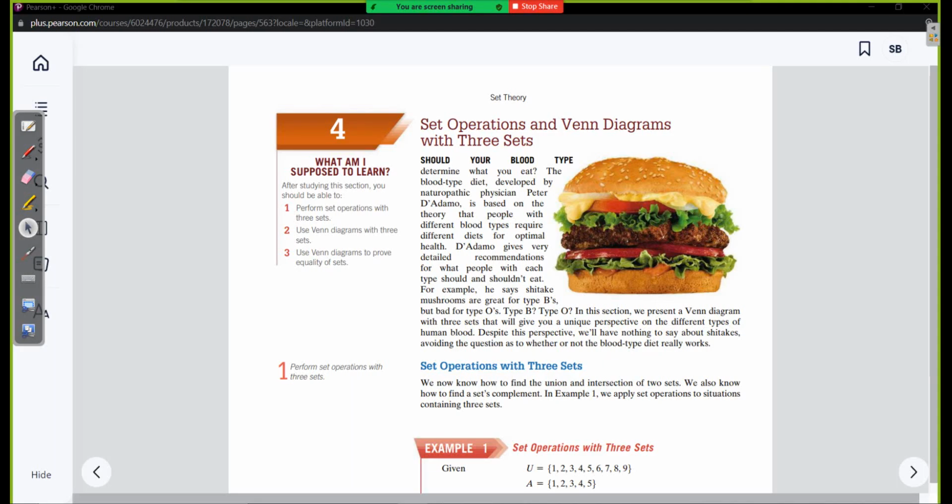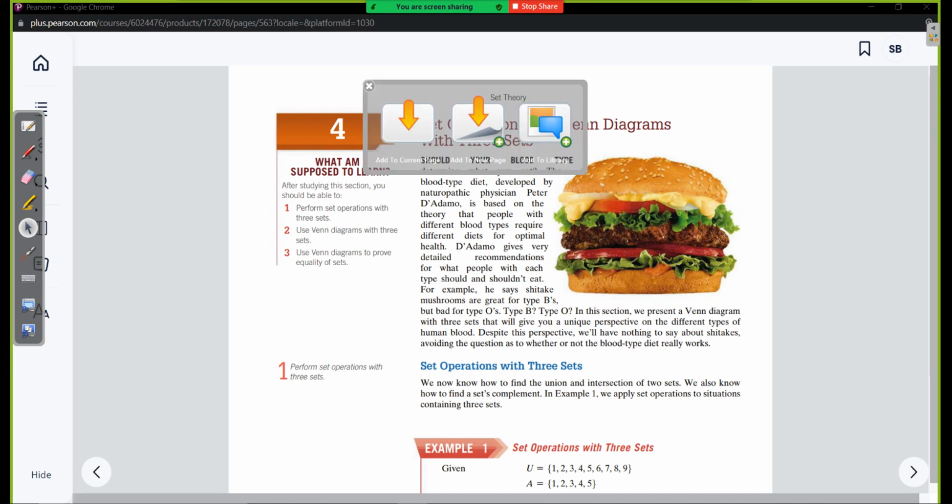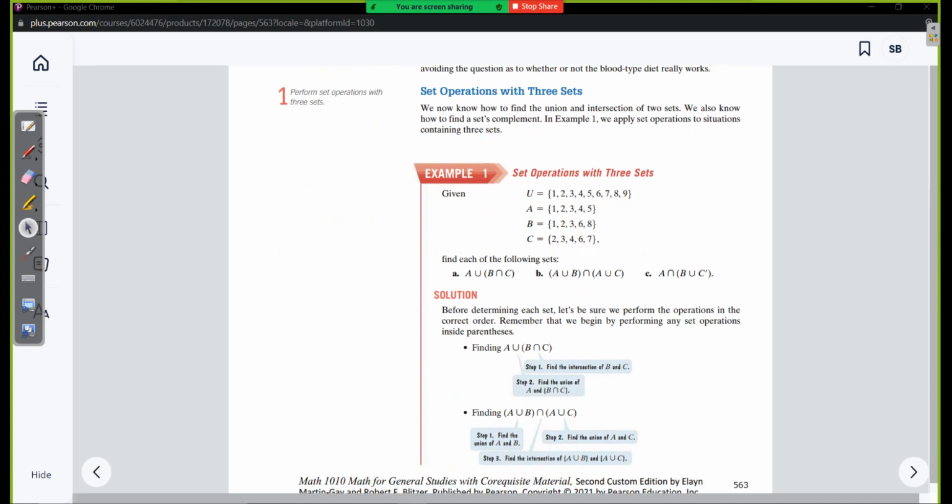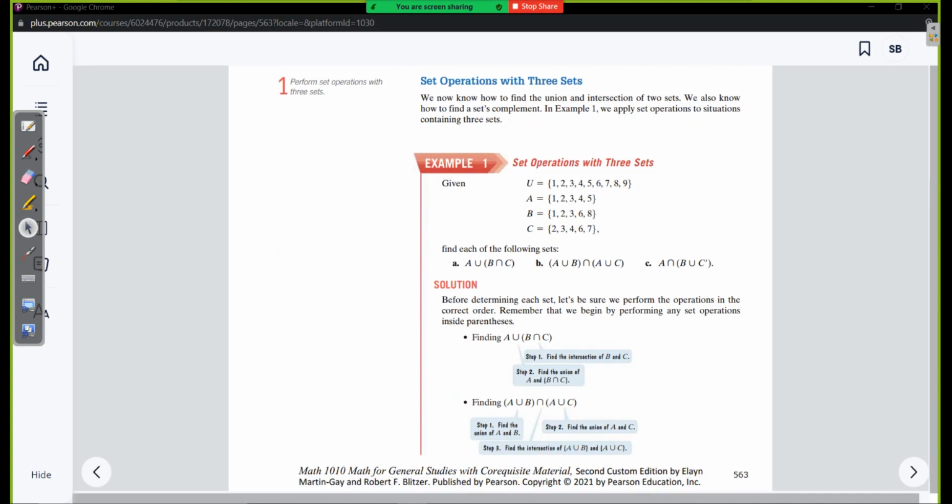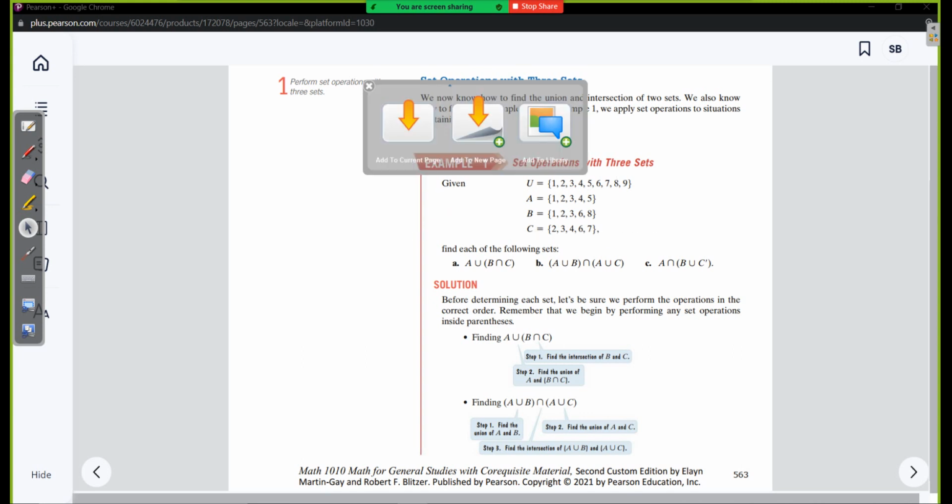Today we're talking about Chapter 8, Section 4, set operations and Venn diagrams with 3 sets. So obviously the "with 3 sets" means that we've done this with 2 sets so far. Now we're going to get a little more complicated, but not by much. Realistically, it's just logic. I won't say common sense. It's logical what we're doing in this particular section.